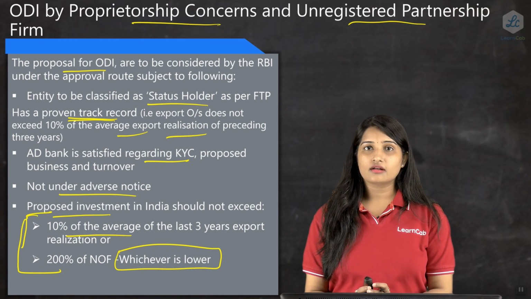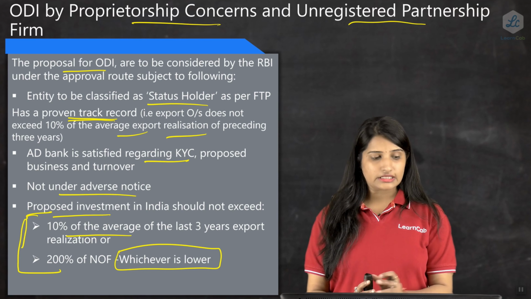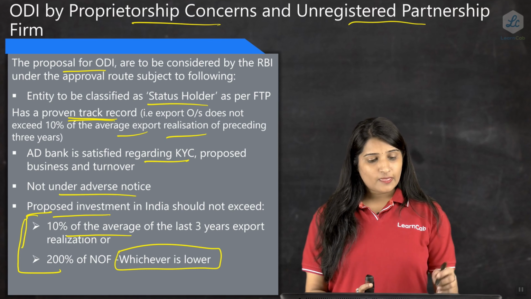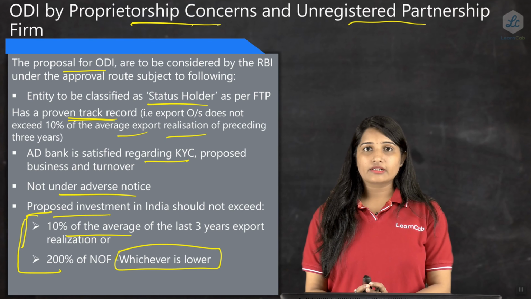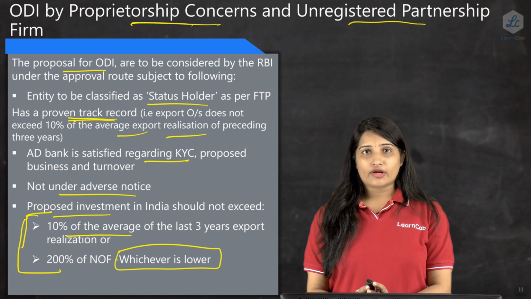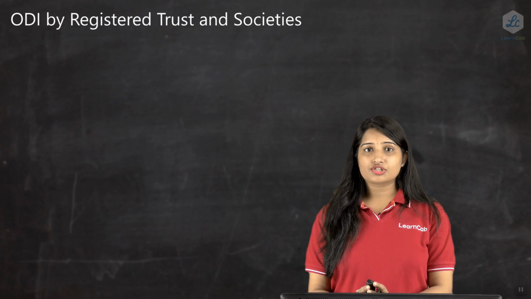Only then is it an allowed transaction. Considering all these things, RBI will see whether an ODI can be permitted for a proprietorship concern or an unregistered partnership firm. So this is all about proprietorship concerns and unregistered partnership firms.